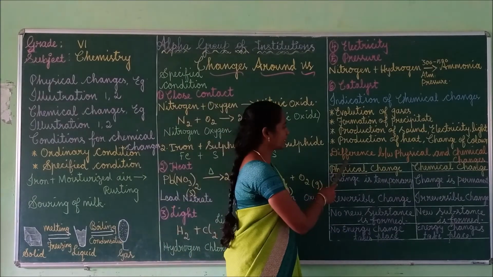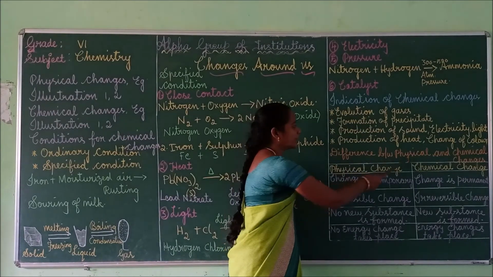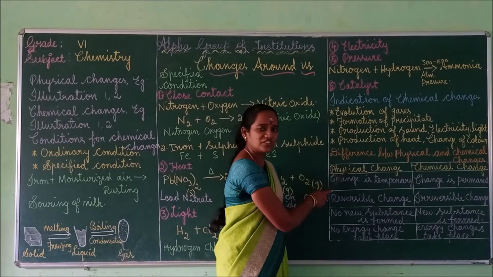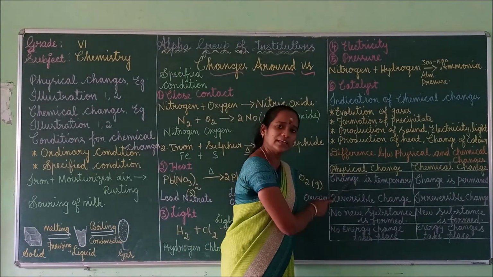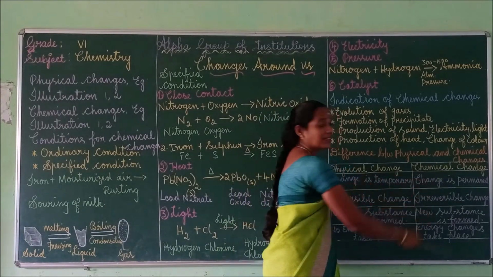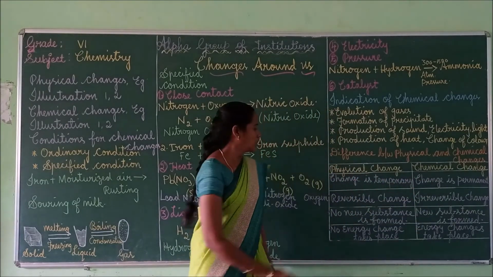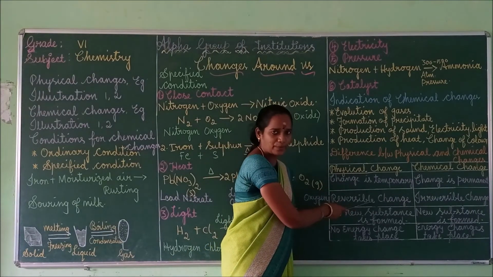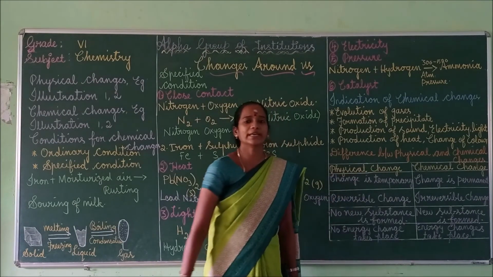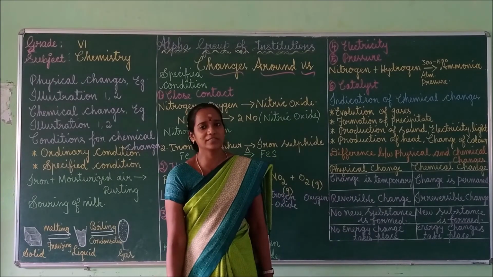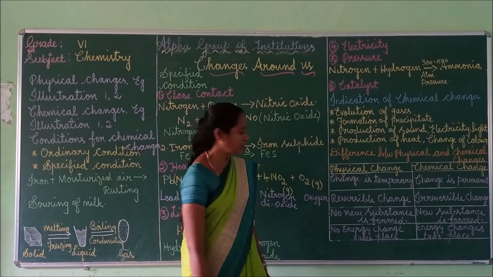Next we can move to the difference between physical change and chemical change. First, physical change is a temporary change only, but chemical change is a permanent change. Next, physical change is a reversible change, the change can be reversed. But chemical changes are irreversible, these changes cannot be reversed.